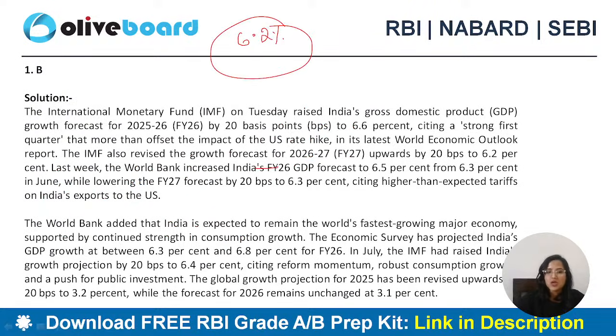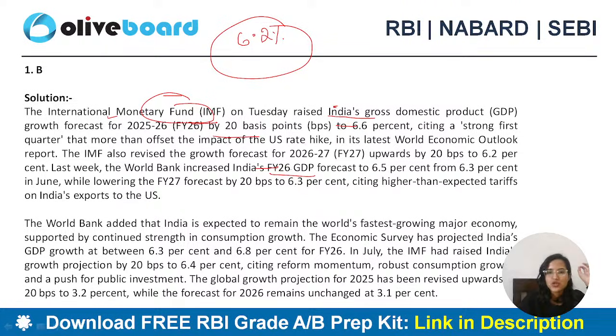Okay. So let's talk about IMF first for financial year 25-26. India's GDP growth forecast for this year has been raised by 20 basis points to 6.6%, citing a strong first quarter. Okay?